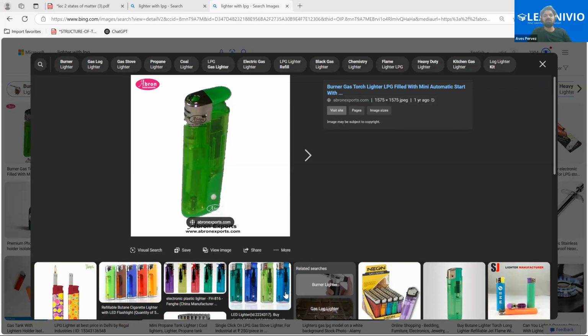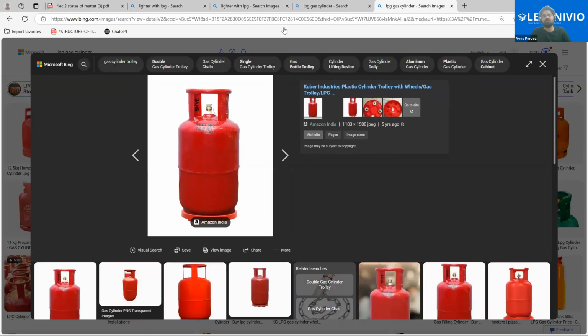And you have seen the gas cylinder in your home. You all have seen this type of cylinder in your home.